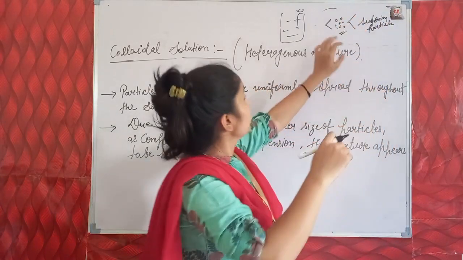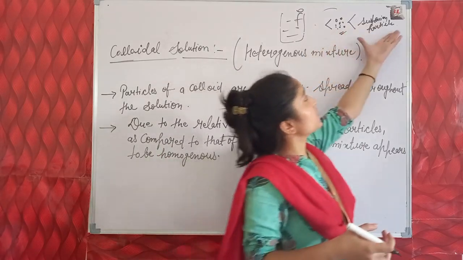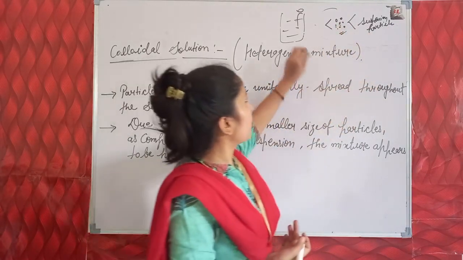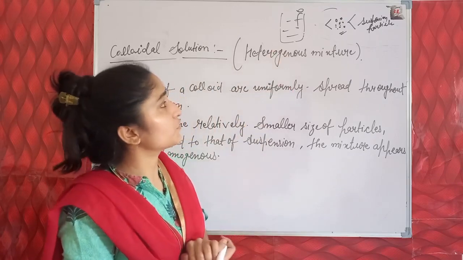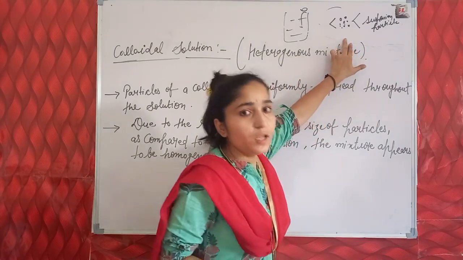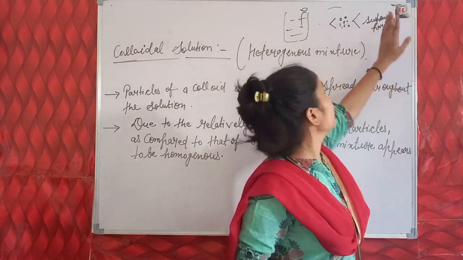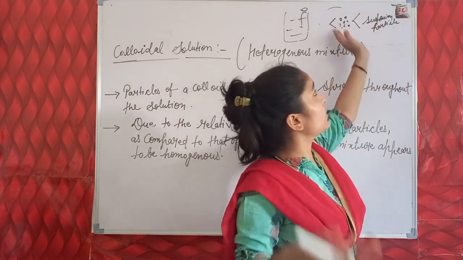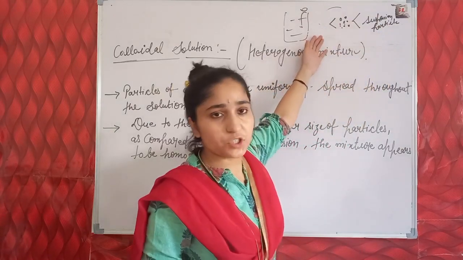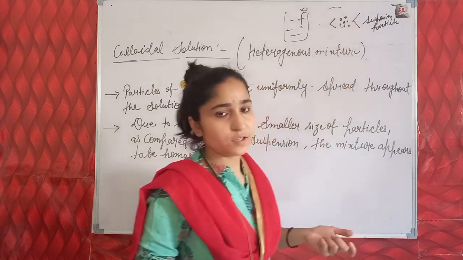Because of this reason, colloidal solution is called a heterogeneous mixture, because the size of colloidal particles is not suitable to make a homogeneous mixture and not suitable to make a suspension, because they are too small and not the same as suspension. So these particles do not make a suspension and do not make a homogeneous mixture. So this in-between condition we call a colloidal solution.